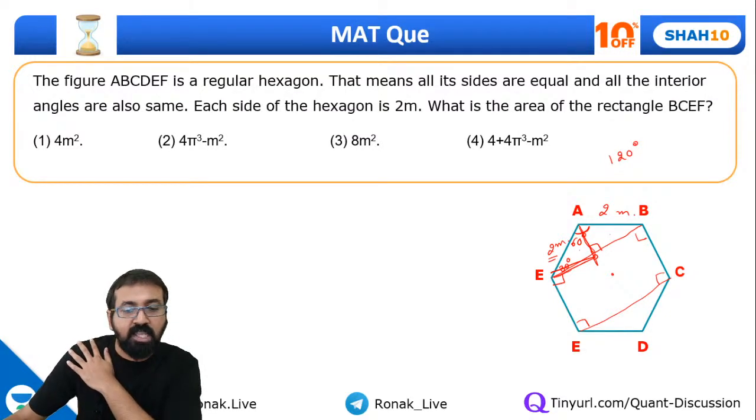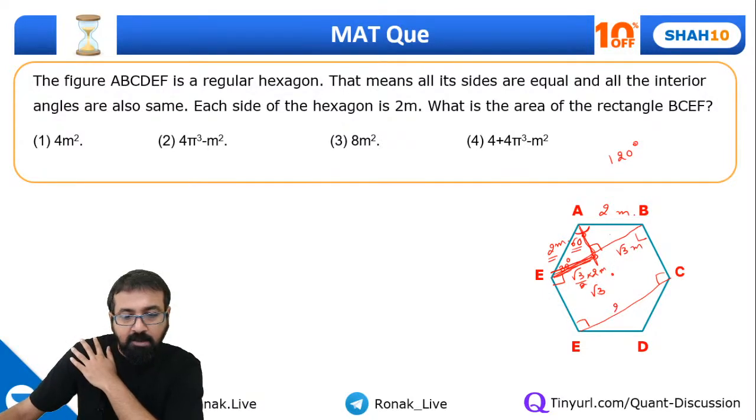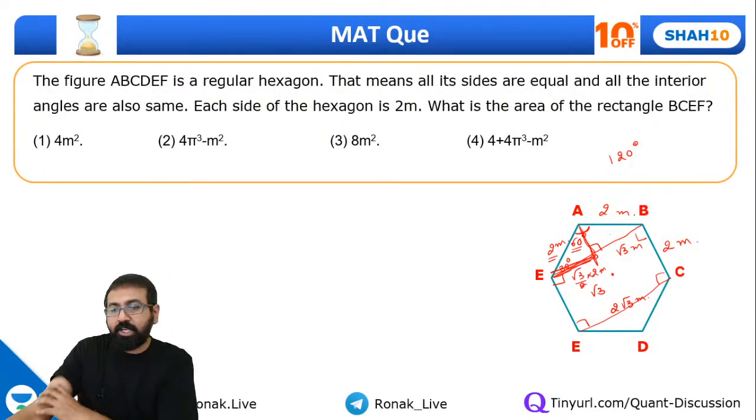Remember this thing. I need to find out this PE, which is the side opposite to 60 degrees. So it will be root 3 by 2 times 2 meter. That means root 3 meter. So this will also be root 3 meter. So can I say the complete side will be 2 root 3 meter? And we know this is 2 meter. Are you getting this point, guys?